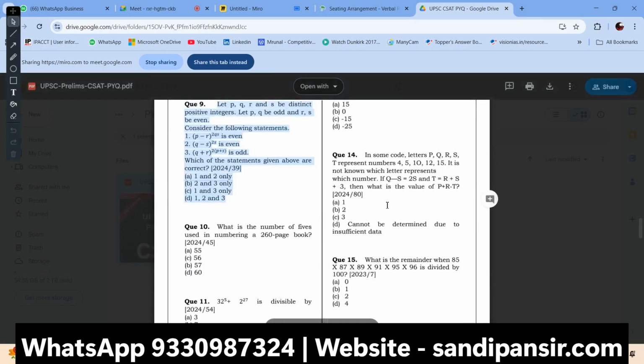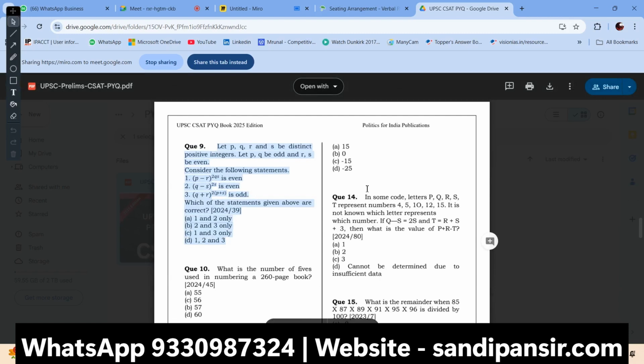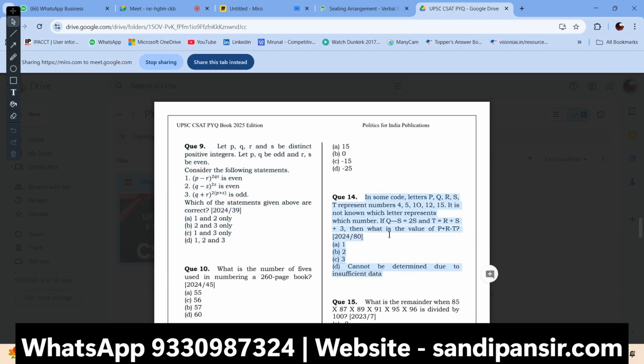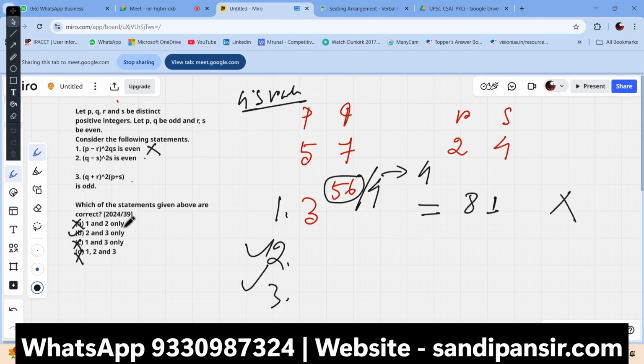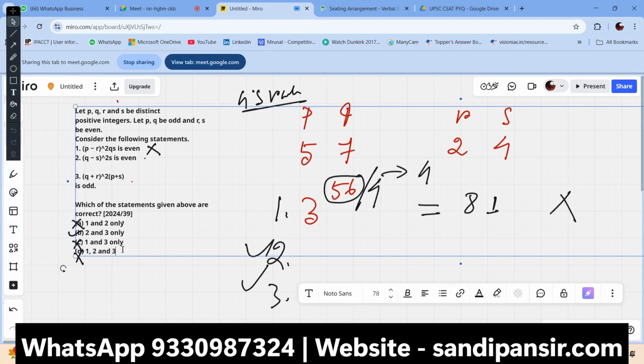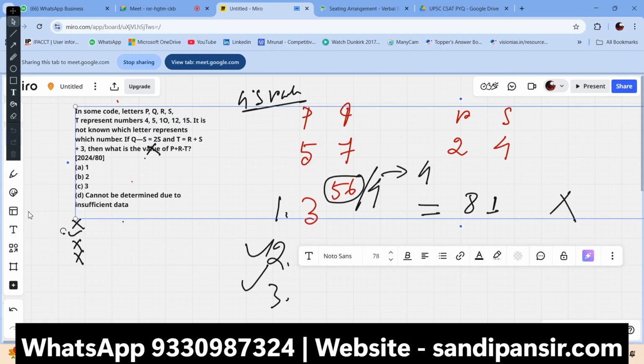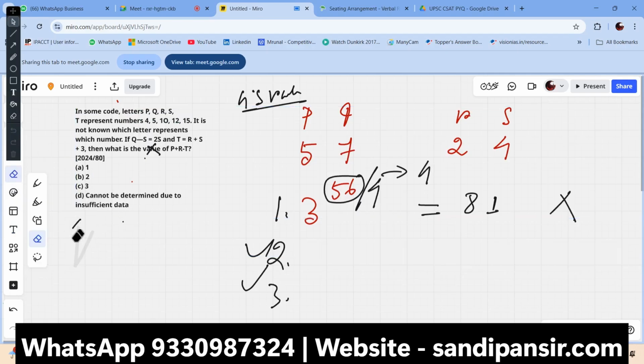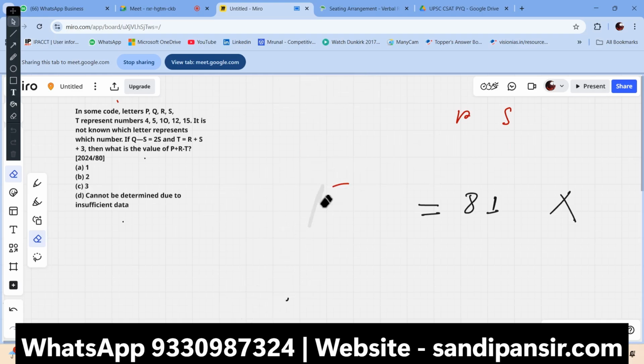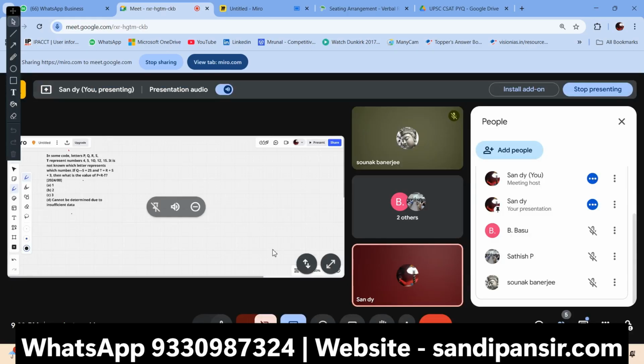Now, let me get you another question. It's a very interesting question. Let me get another question here so that we can solve it. The question itself is very simple. Try to solve it. See, the level of the question is not tough. It doesn't have any formulas except 1 or 2 basic formulas. Now, try to solve this question. It's also a question from 2024. It's a very interesting thing. I'll be showing the question, but try to solve it. Okay.